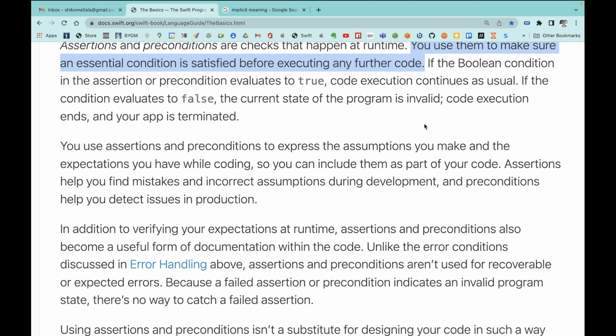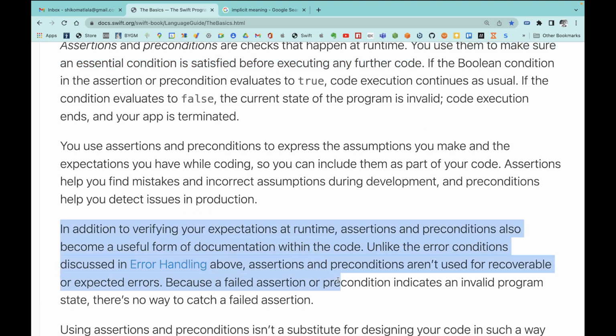In addition to verifying your expectation at runtime, assertions and preconditions also become a useful form of documentation within the code. Okay, I see what the word precondition can mean here. I think one thing that comes to my mind is that in order for a car to run, we should make sure that it has gas.